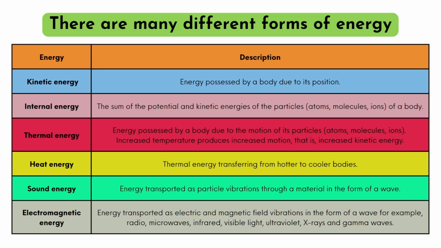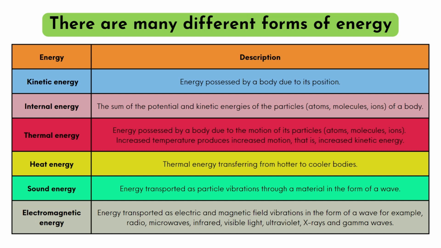Internal energy is the sum of the potential and the kinetic energies of the particles, such as atoms, ions, or molecules of a body. Thermal energy is energy possessed by a body due to the motion of its particles. Increased temperature produces increased motion, that is, increased kinetic energy. Heat energy is thermal energy transferring from hotter to cooler bodies.